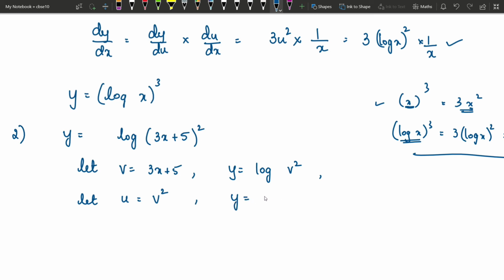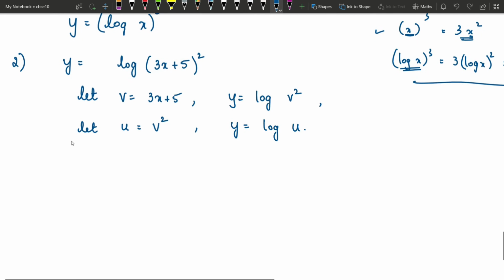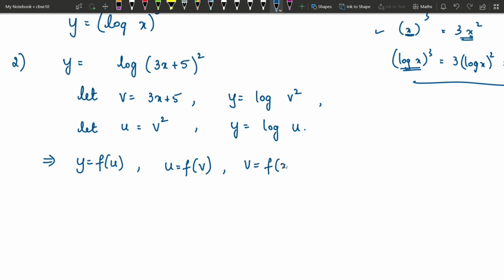Then y becomes log of u. Understood? Now what is y? It is a function of u. So now you can understand y is a function of u, because y is equal to log u. U is a function of v, because u equals to v square. And then v is a function of x, because v equals to 3x plus 5.